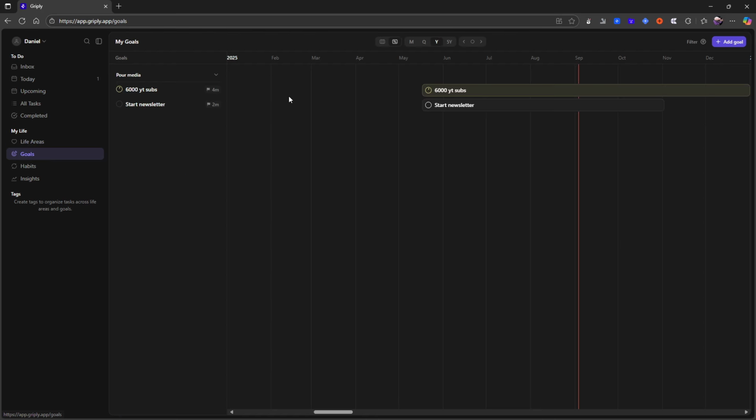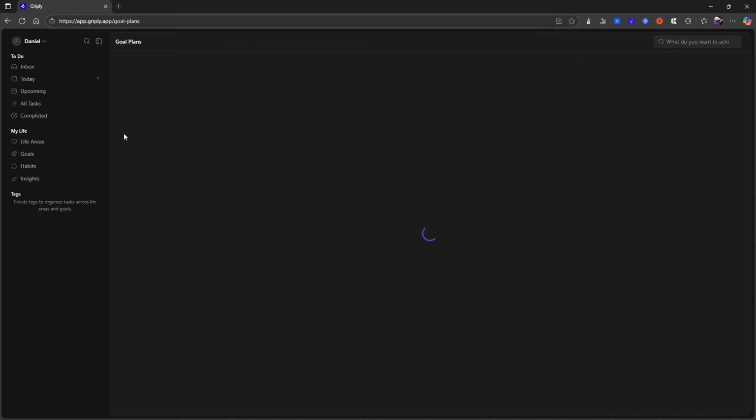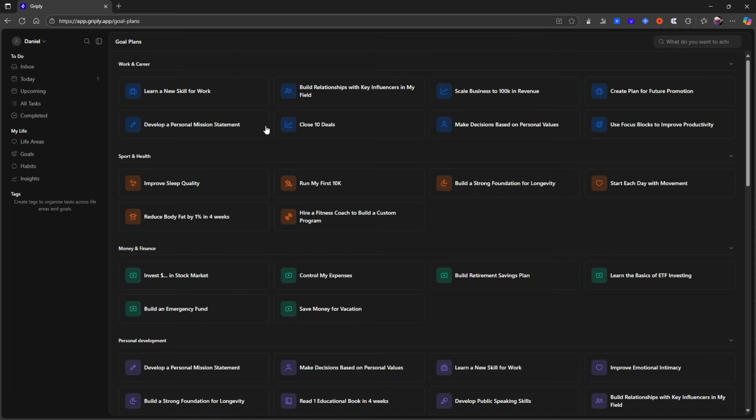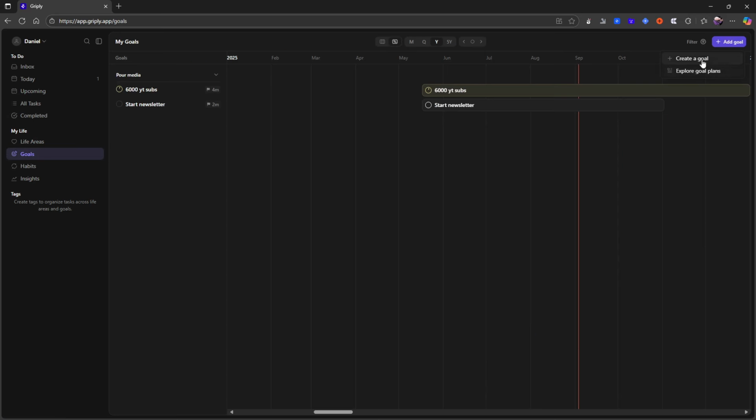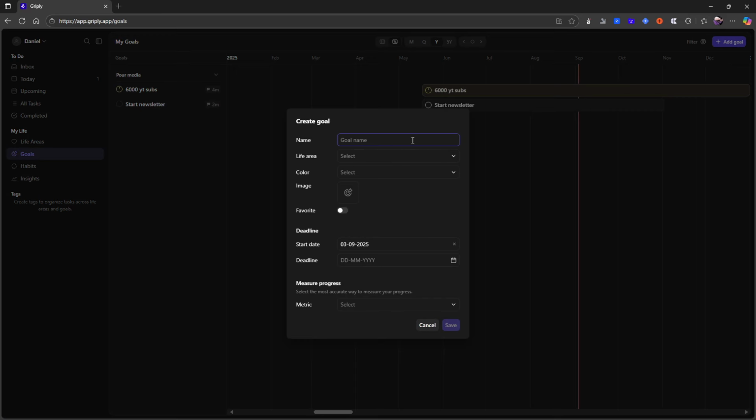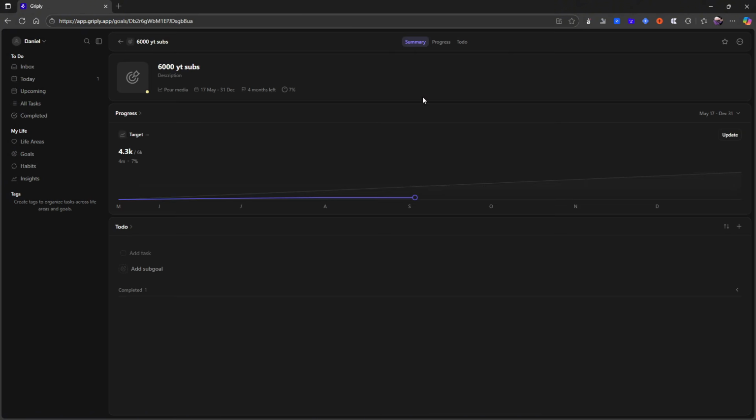And what I really like about this is that I can create a new goal, either by just creating a goal or exploring the goal planners. So you can learn a new skill, you can close 10 deals. There are a lot of different ones here. I've never used them. I just go in here and create a new goal. And this goal is, for example, in my case, 6,000 YouTube subs.